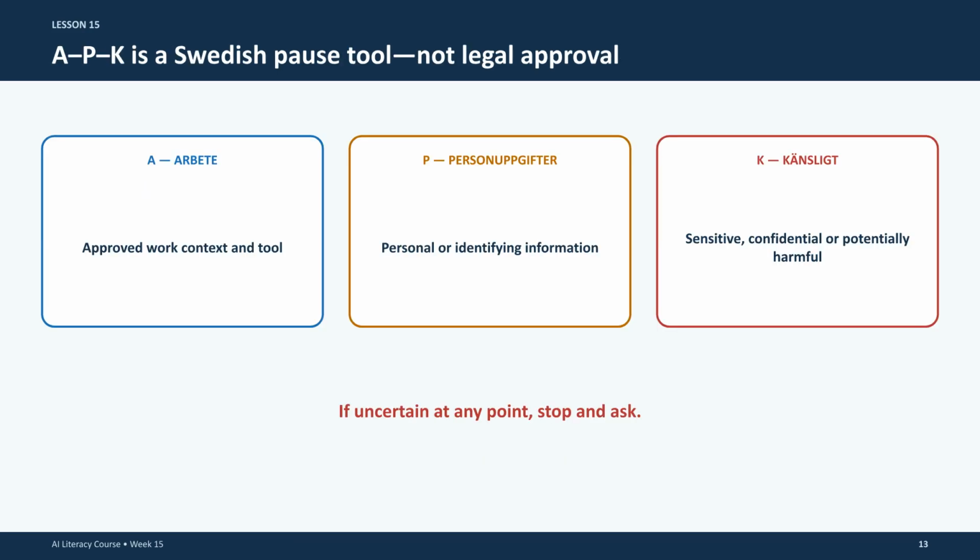The APK framework is a pause tool. It stands for Arbete, Personuppgifter, and Konflikt. It is designed to help you stop and evaluate your workflow. If you are uncertain, stop and ask for guidance.